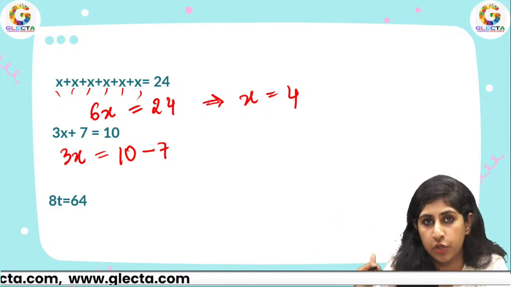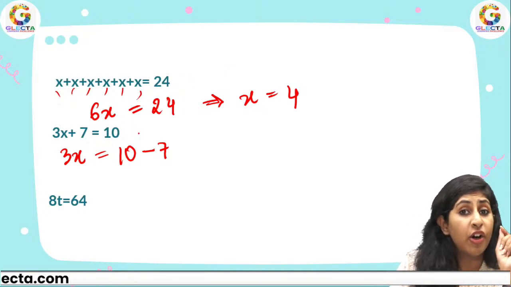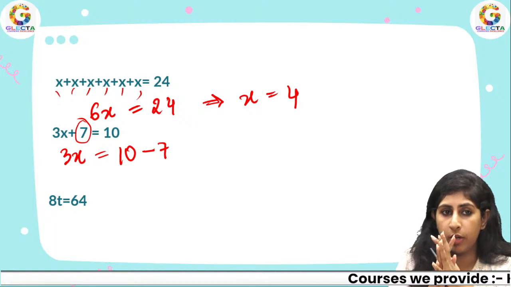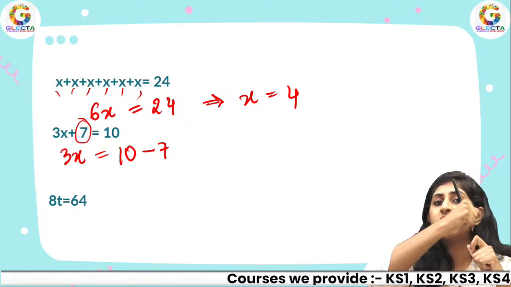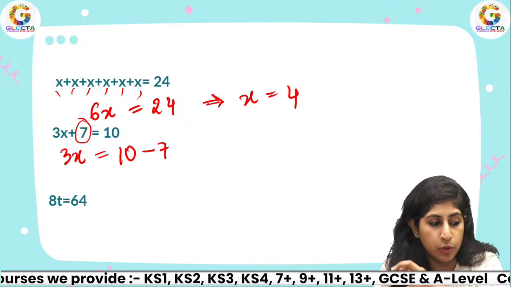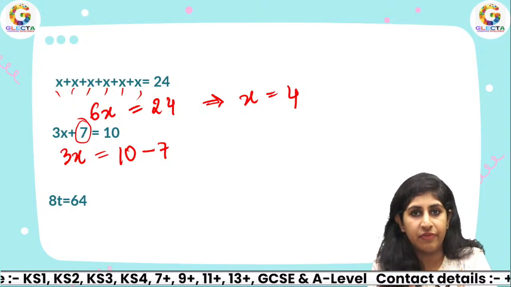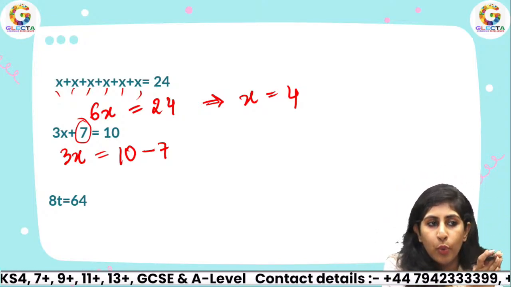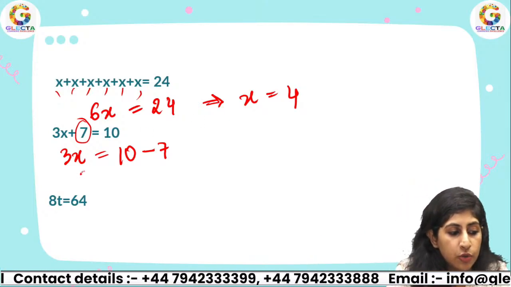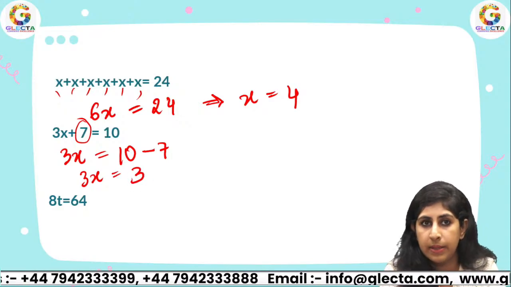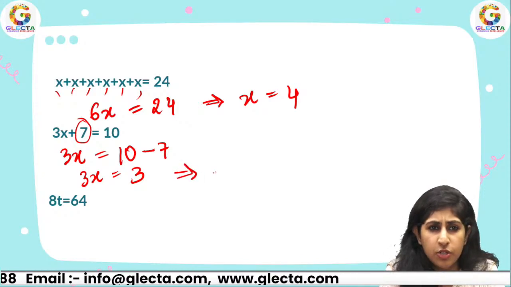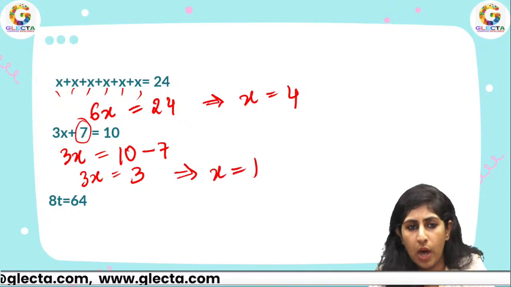That's the next part after this, solving quadratics. If I want to solve this, 7 is positive over here in algebra, like in this equation. And if I shift it to the other side, I'm separating it from my variable, so it will become negative. Whatever is positive along with my variable, shift it to the other side, it becomes negative. So 3x equals 3. Now you can simply divide by 3 on both sides. So this gives you x equals 1, right?